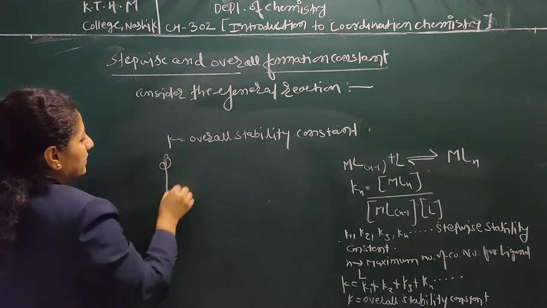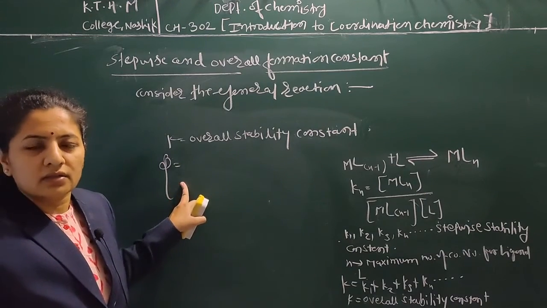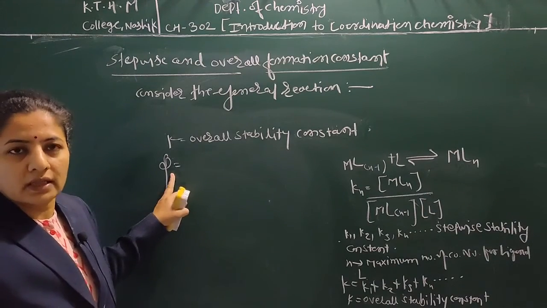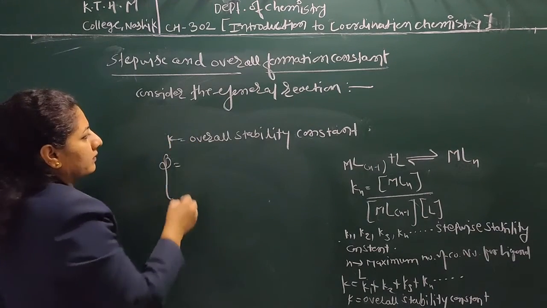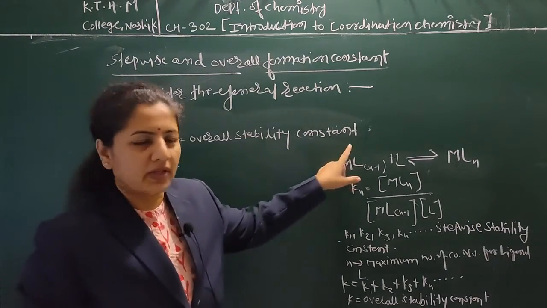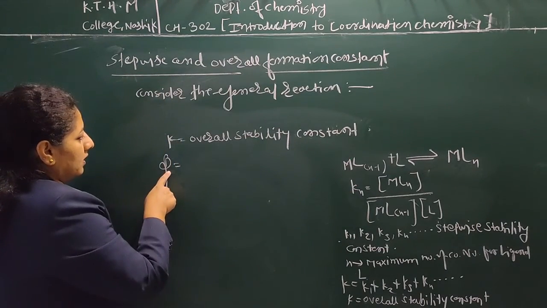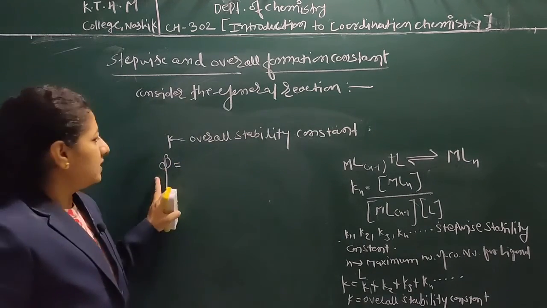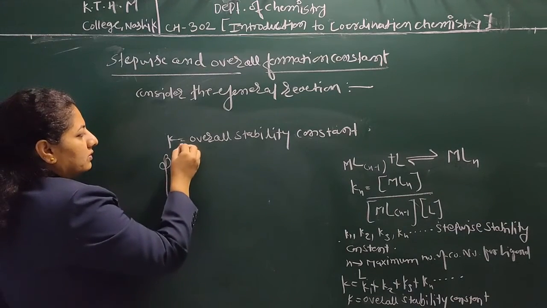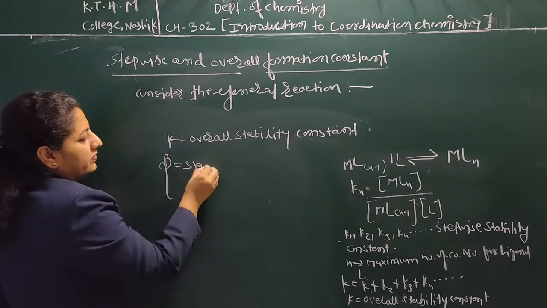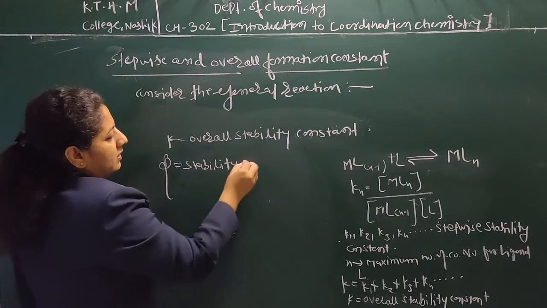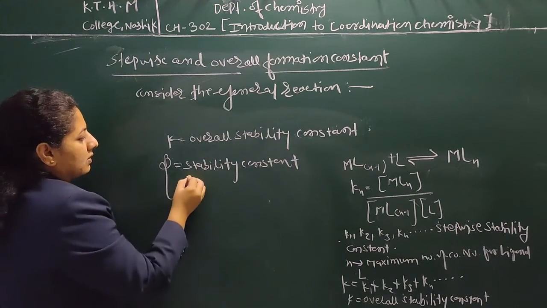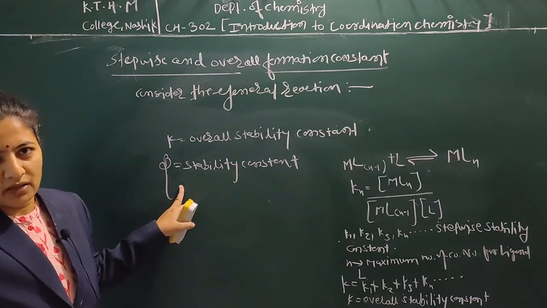It is also referred to as beta, designated by B, which is also the overall stability constant. It determines the ligand and metal association.